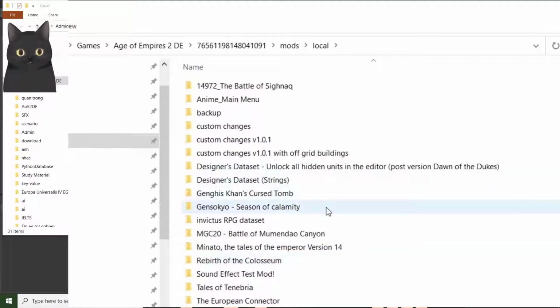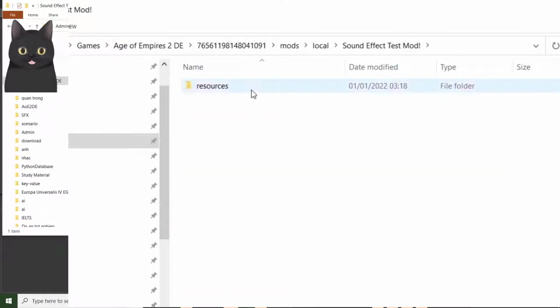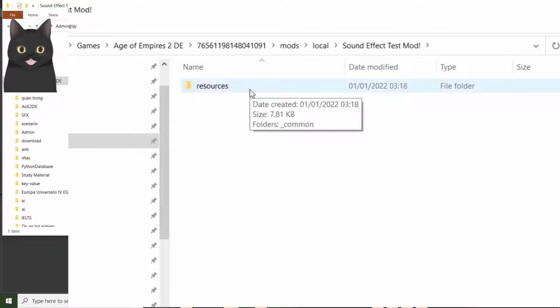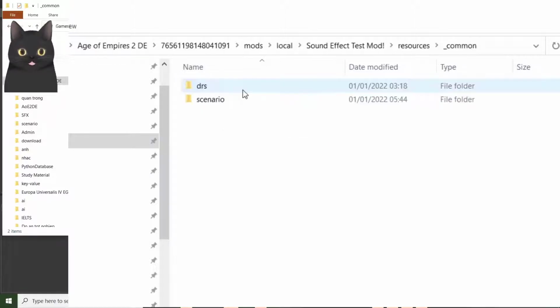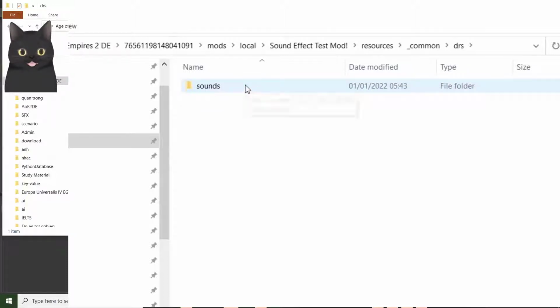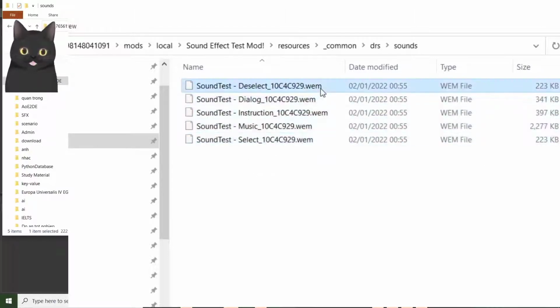In that case, I have created a new mod right here, and you need to create a folder named resources, and inside that you can have a folder named _common, and follow that with a DRS folder, and inside that a sounds folder, and in here you can paste all the sounds that you have converted right here, and those sounds would be